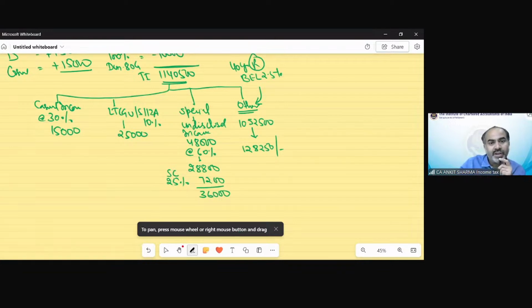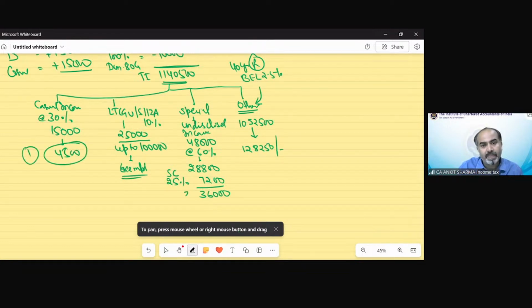Now in case of long-term capital gain, there is an exemption up to 1 lakh rupees. If the long-term gain relates to section 112A, it would form part of your GTI. But when you tax that income, if that long-term capital gain is up to rupees 1 lakh, then there would not be any tax upon this. So this is going to be exempted because the value is under 1 lakh rupees. So this is not going to be taxable. And this is the rate, 4,500 rupees would be the tax in this case. So we have tax 1, tax 2, tax 3.